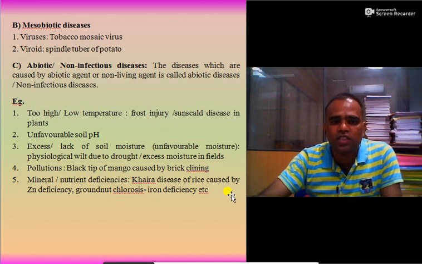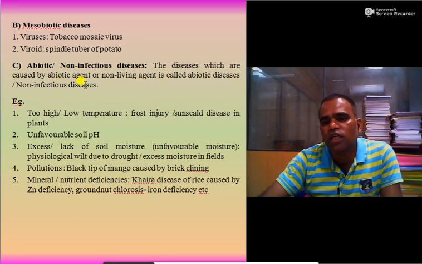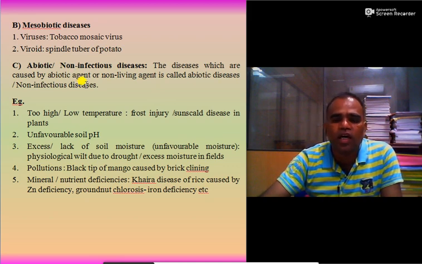Then mesobiotic diseases. Examples are diseases caused by viruses, for example tobacco mosaic virus, potato spindle tuber viroid. Then abiotic or non-infectious diseases. The diseases which are caused by an abiotic or non-living agent are called abiotic diseases or non-infectious diseases. Examples are too high or too low temperature, frost injury or sun scald in plants, unfavorable soil pH, excess or lack of soil moisture which gives rise to physiological wilt.